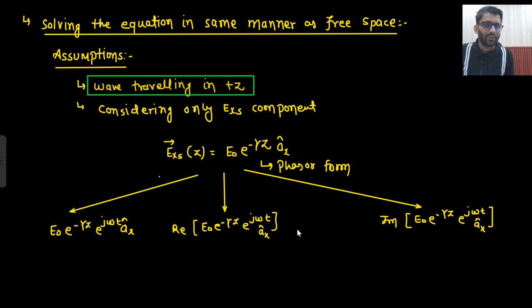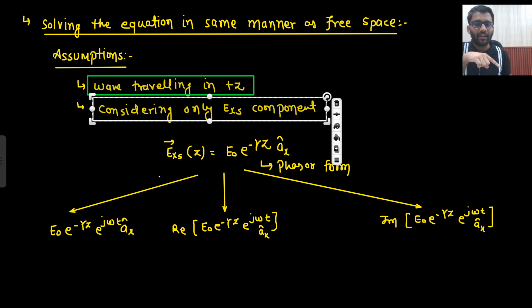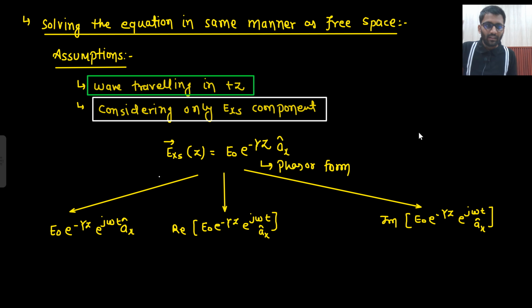So this is what you are getting, E naught e to the power minus gamma z, and you are taking the electric field component only in the x direction. This was our second assumption, that we are only considering the Ex component. The Ey component will be finite, but the Ez component will certainly be 0. Why is that so? Because our wave is traveling in the z direction, so the electric field cannot be in the z direction. I hope all these assumptions and derivation steps were clear to you.